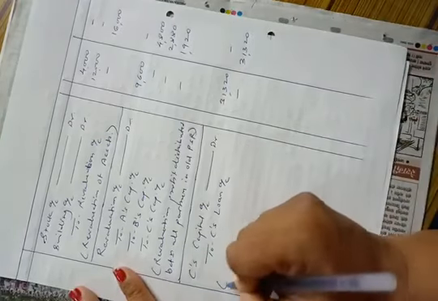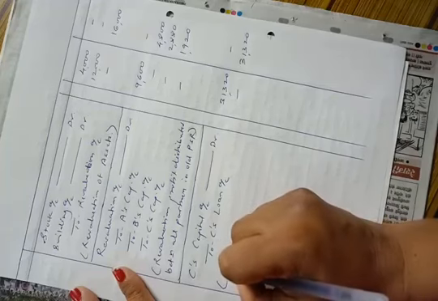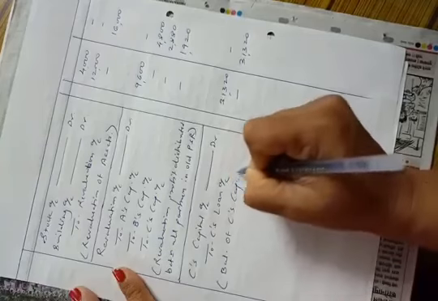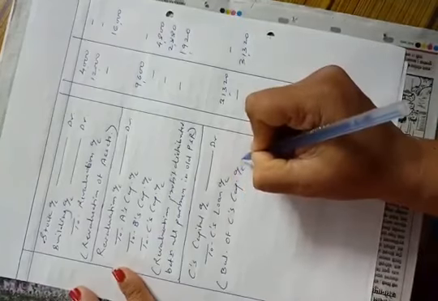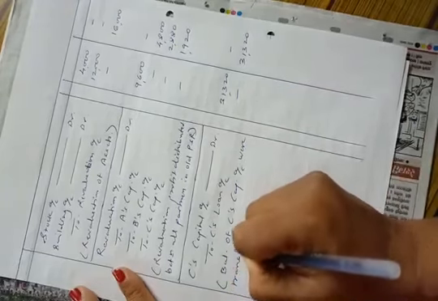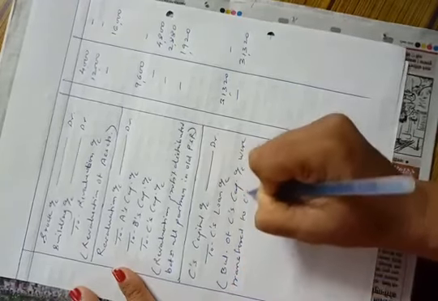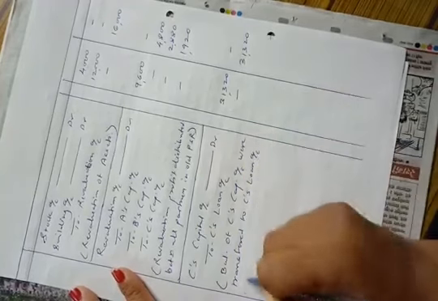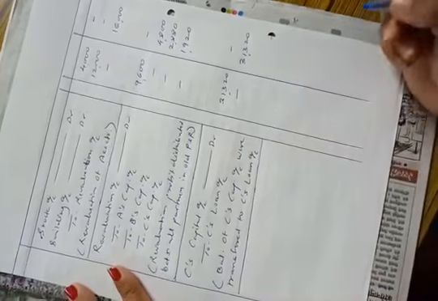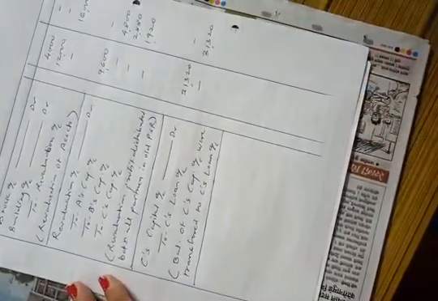So the narration: balance of C's capital account, that is dues of C, were transferred to C's loan account. They have not given a single penny to him at the time of retirement. They have transferred all his dues to his loan account. This will be the entry, and this will be the last journal entry in this problem. Okay, that's all for today.